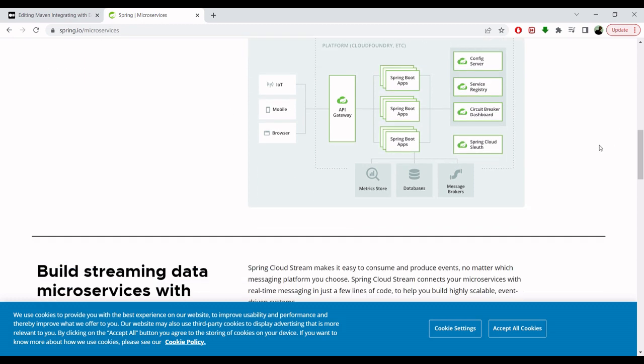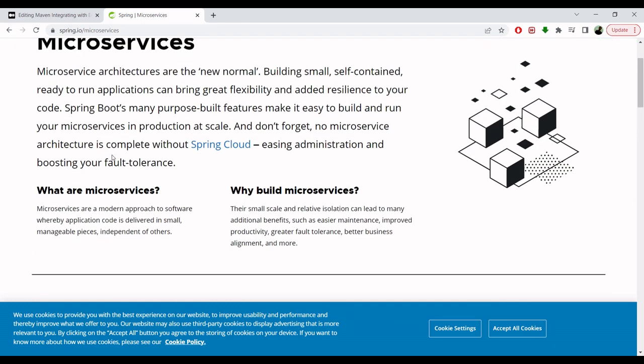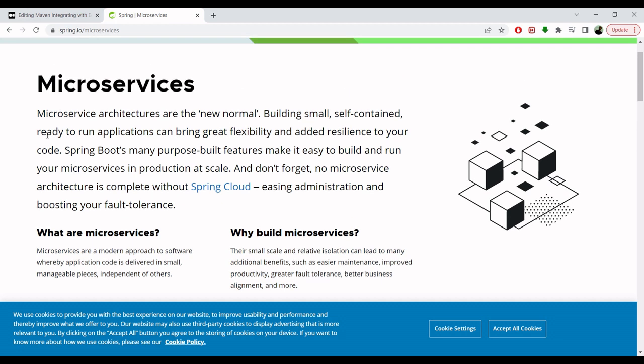Okay, so there are different points. If I literally read everything, you can see that they are self-explanatory and I don't need to define them in my own words. For example, these microservice architectures are the new normal for building small, self-contained, ready-to-run applications, which can bring great flexibility and added resilience to your code.